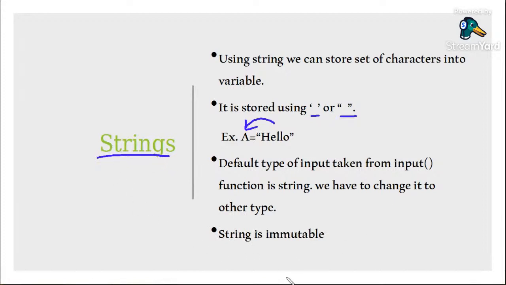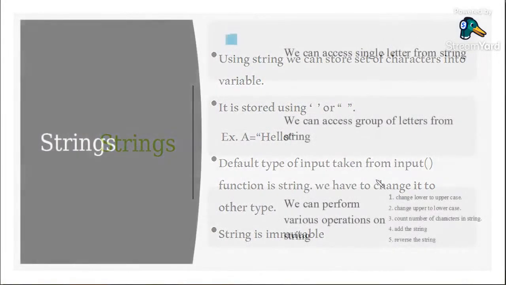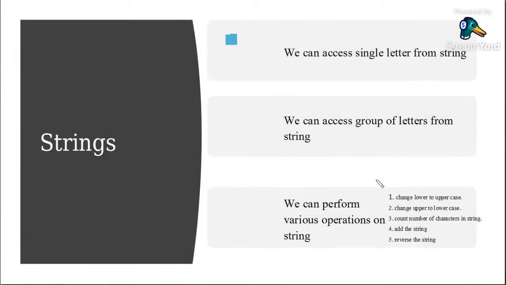As I have told, string is immutable. You cannot change a single letter from the string. So that is nothing but the property of the string. String is immutable. Now, what are various operations we can perform on the string?